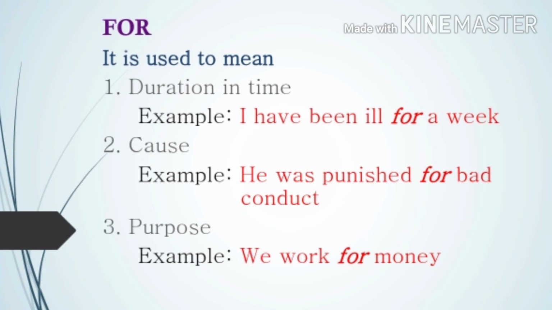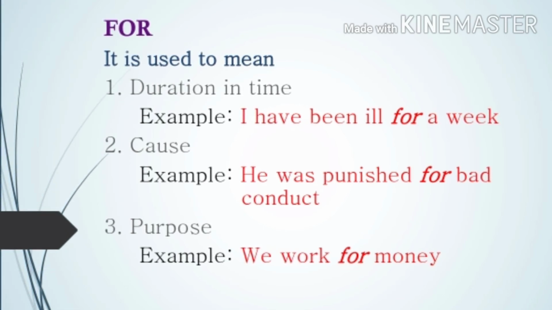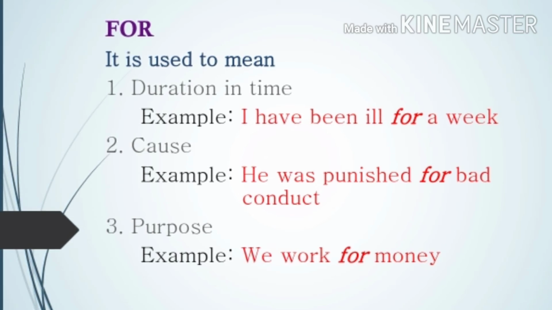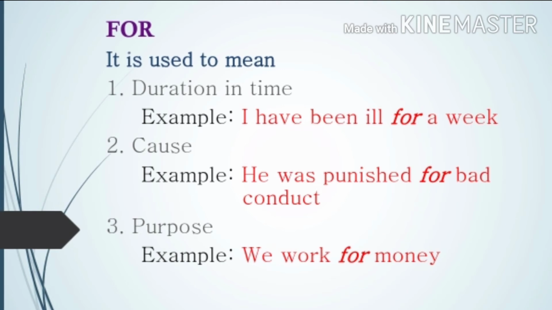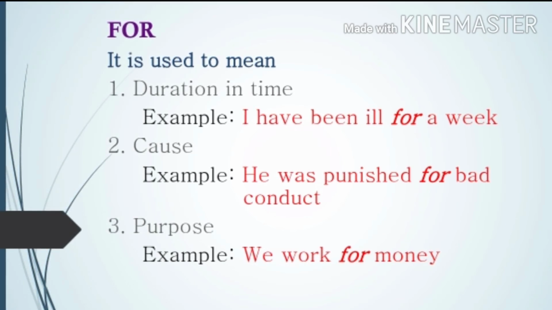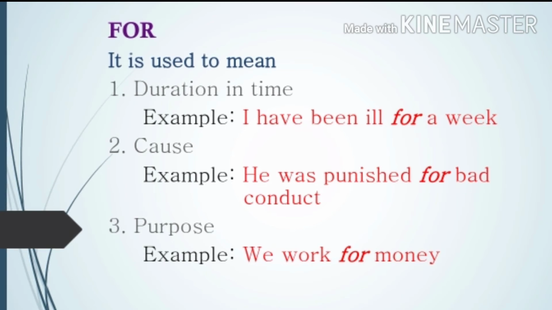Like, he has been ill since yesterday. Okay, that point of time. But for is used for a period of time. A time gap, I mean for a week, for 7 days. I have been ill for a week. That is a period of time, duration.